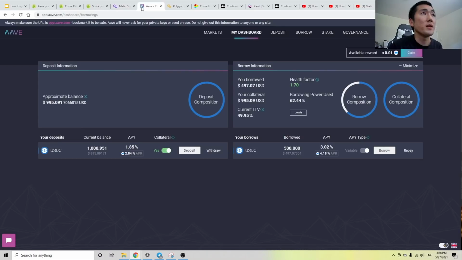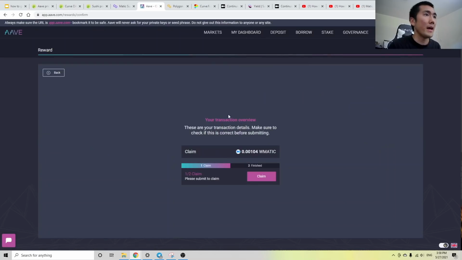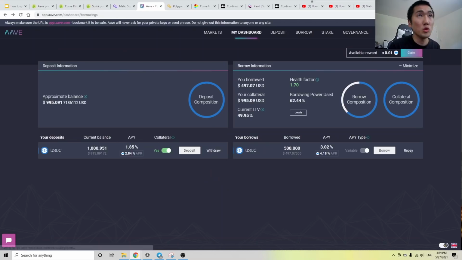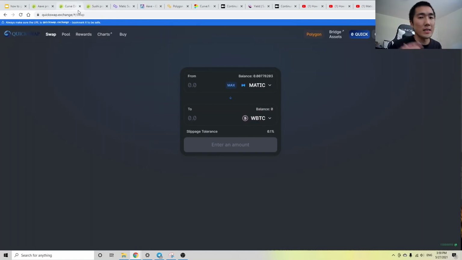And you might be wondering, what if I don't want the Matic token, right? What if I want to yield farm Bitcoin, for example? I don't want Matic, I want Bitcoin. The cool thing is because transaction fees are essentially zero, at any point you can claim this Matic, right? I'm not going to do it now, but you can claim your Matic that you've been yield farming and go to a decentralized exchange like QuickSwap or Sushi and swap it for Bitcoin, right? There's nothing stopping you from taking your yield and buying an asset that you actually want with it.